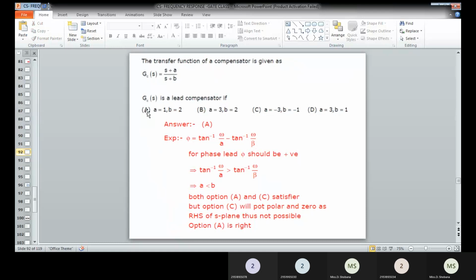So therefore here we have to check the answers. That means a value is 1 and b value is 2. This option is correct. Another option is where a value is -3, so a minus a value, and b value is -1. Both are correct.